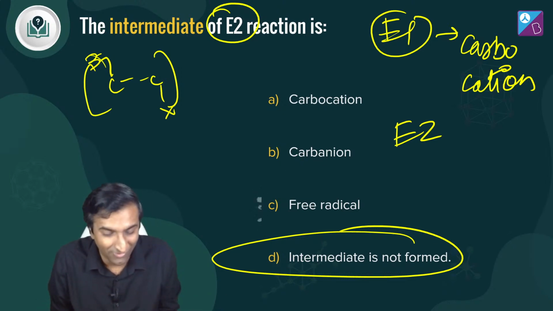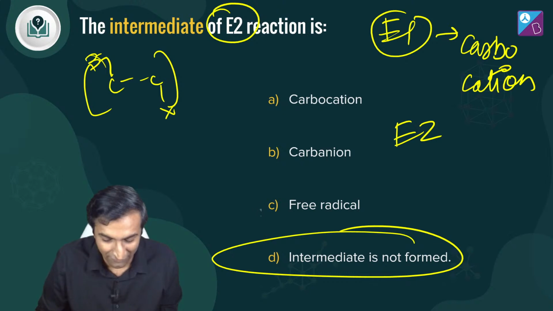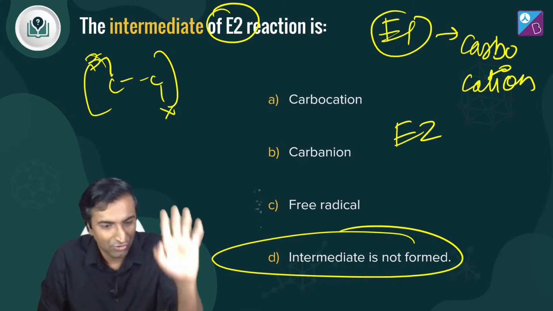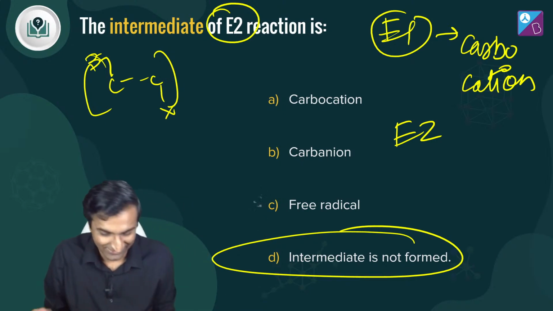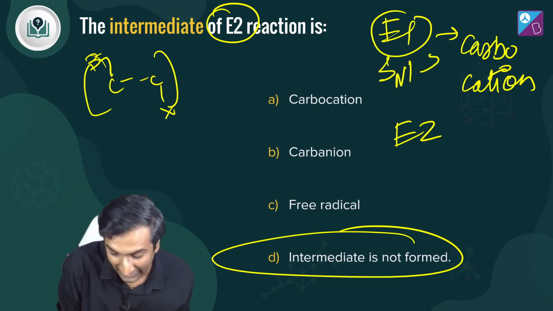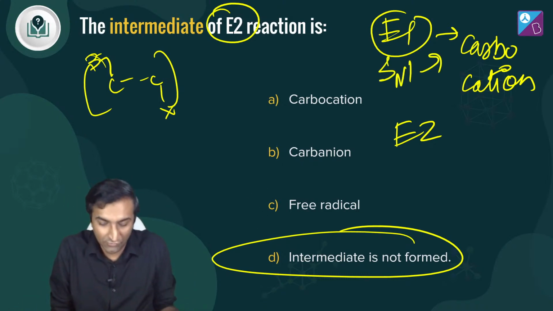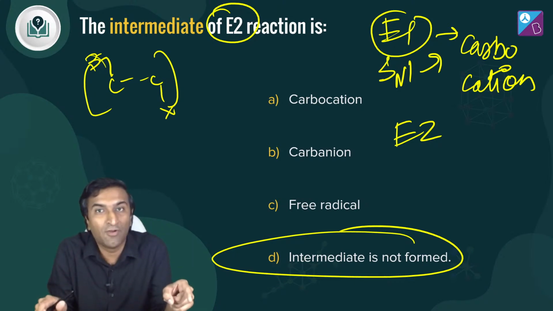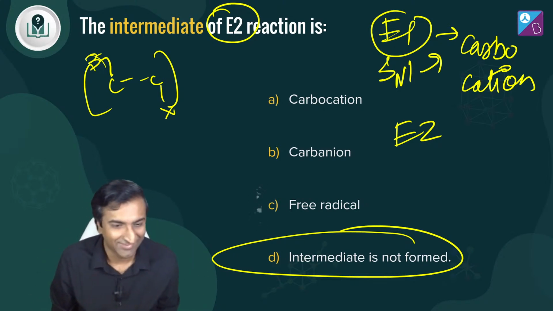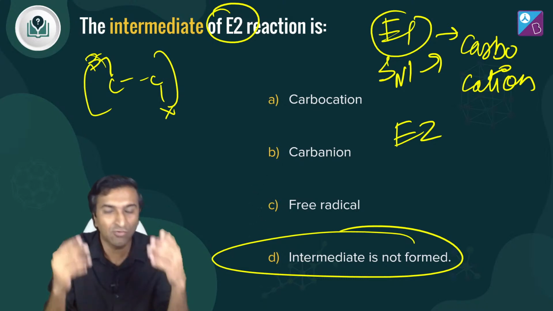Intermediate is not formed, bro, in E2. Everyone is saying A very confidently, okay, so it looks like everyone was sleeping. I said we are checking if we are awake or not. Do you guys follow? Please pay attention. In E1 a carbocation forms, in SN1 a carbocation forms. In E2 there is no carbocation, there is no intermediate, right? It's a transition state that's formed, it's a one step reaction. E2 is bimolecular.